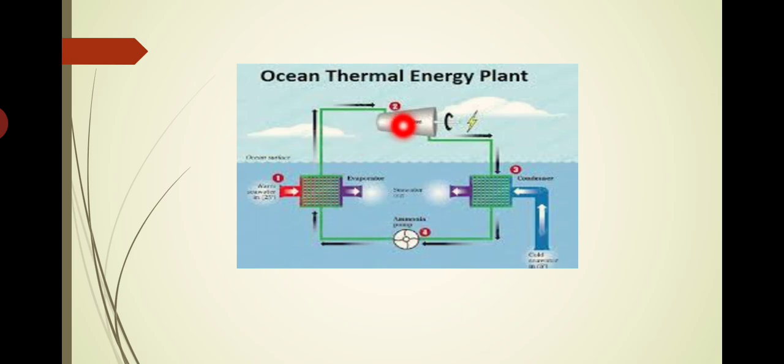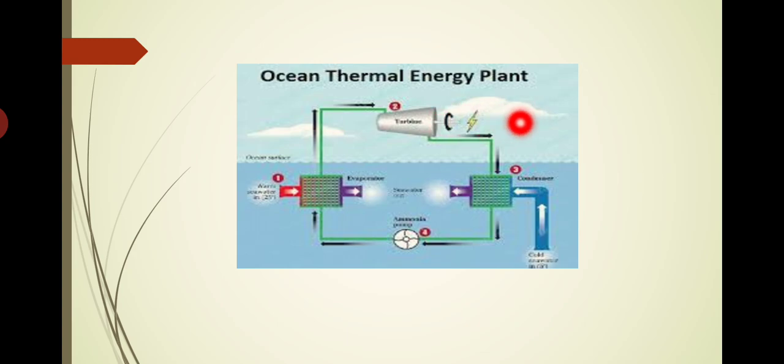Coming to the turbine, what happens is the high pressure, high temperature ammonia vapor. See, the state of the ammonia entering the turbine is vapor, and its temperature and pressure are also high. Within the turbine, this vapor will expand and produce power, and that mechanical power is utilized for producing electricity.